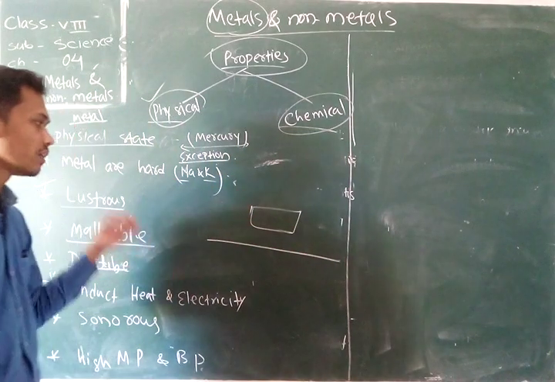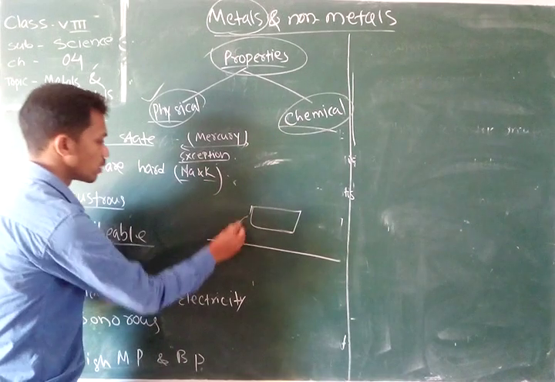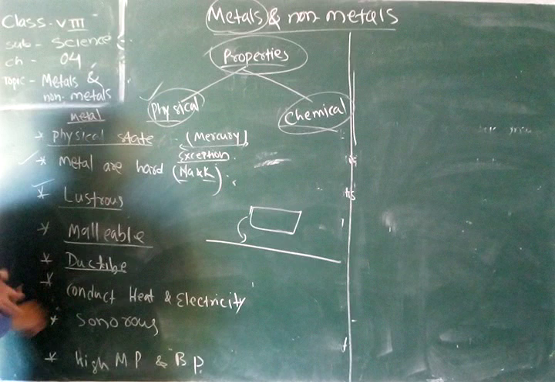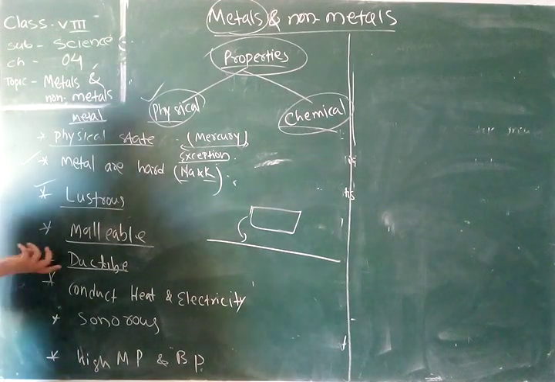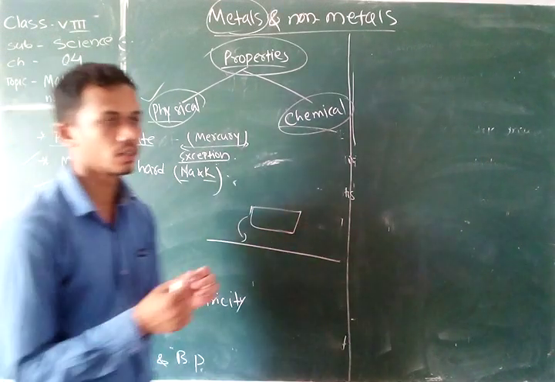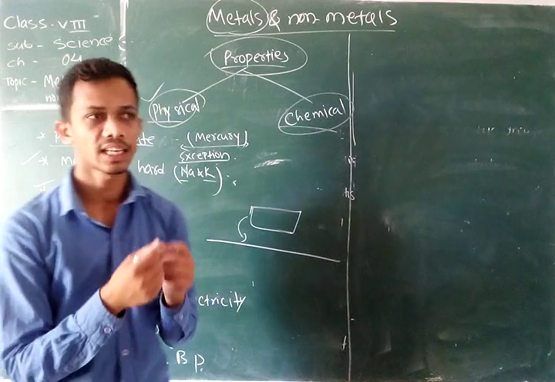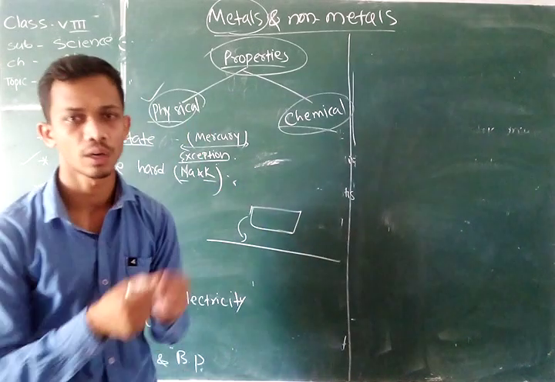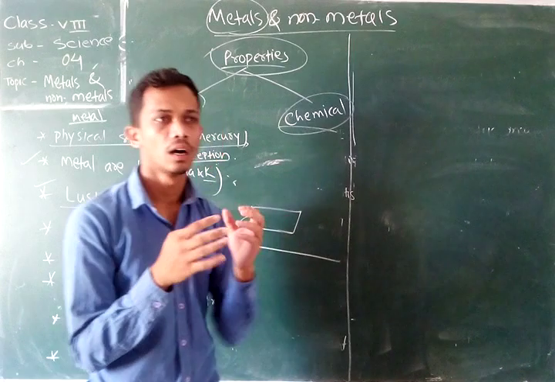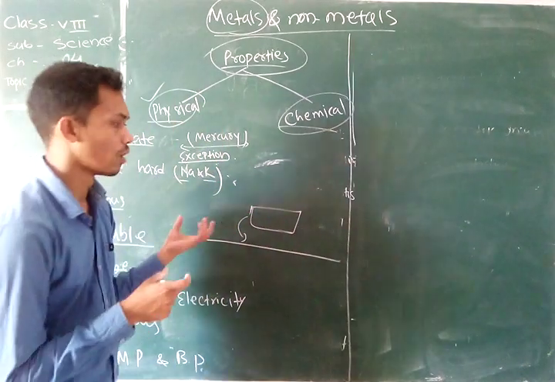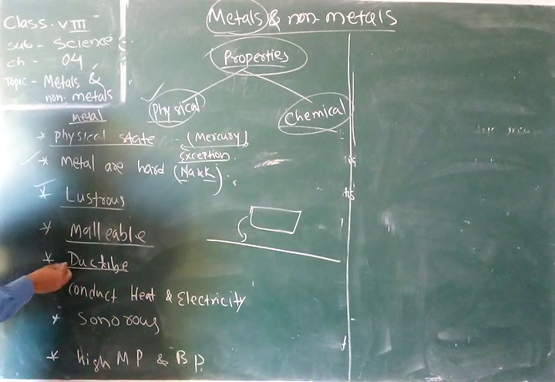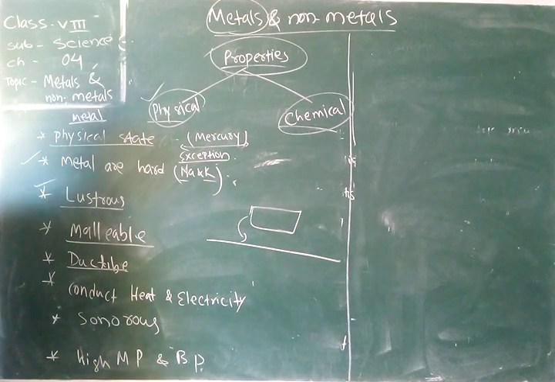The property of being drawn into a long thin thread is called ductility. By using the ductile property, jewelers can convert silver or gold into thin threads and easily design various shapes. All this is possible because of the ductile property of metals.